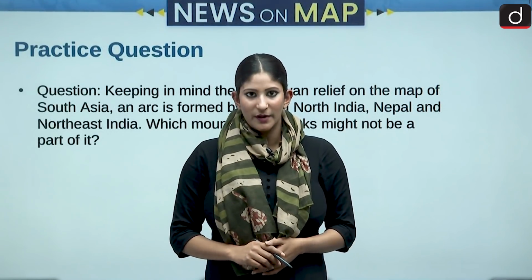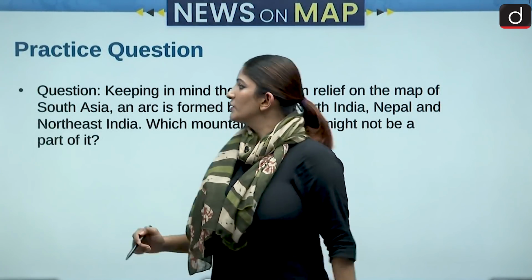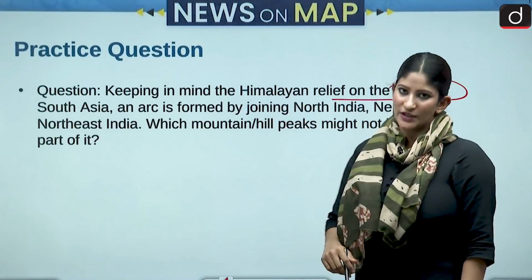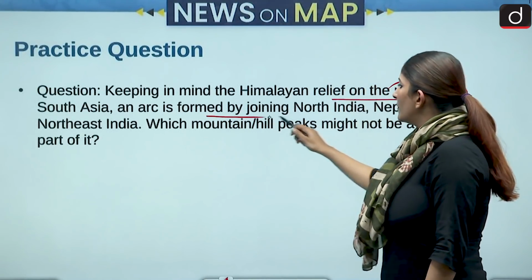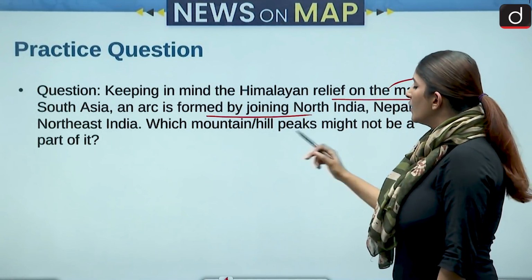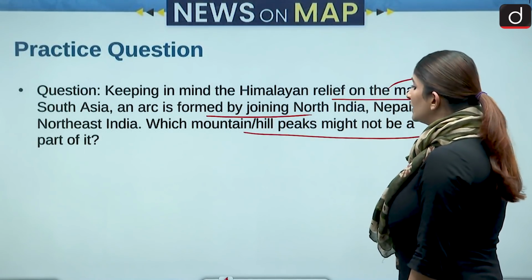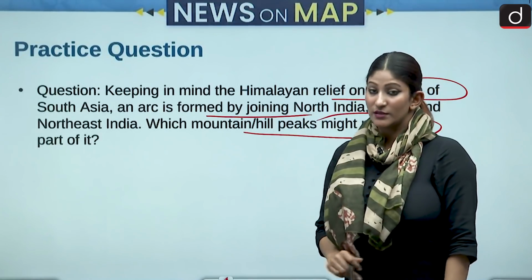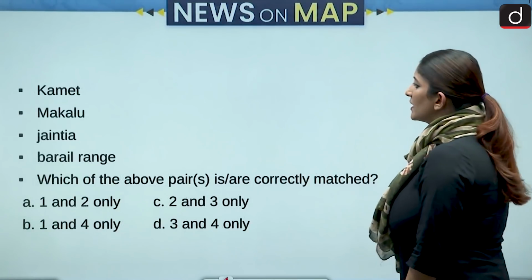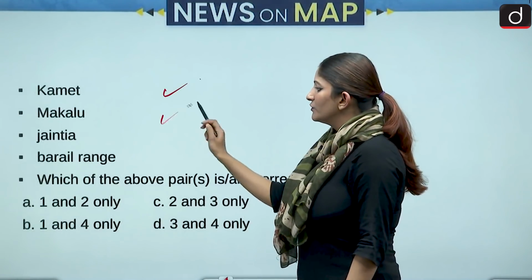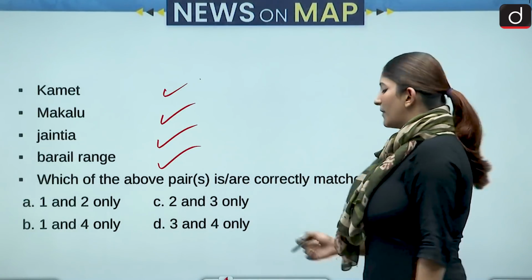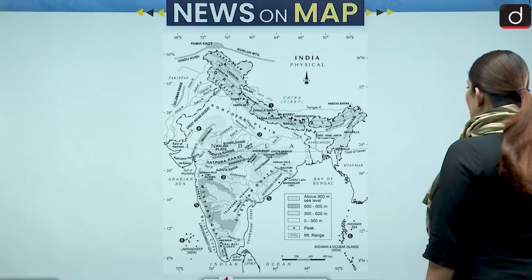So let's begin with the practice question of the last segment, which talks about keeping in mind the Himalayan relief on the map of South Asia. An arc is formed by joining North India, Nepal and Northeast India. Which mountain or hill peaks might not be a part of it? So this is the question that we are going to solve. And these are the many options: Kamet, Garo, Jaintia and Bareil range. So let's have a look on the map first so that you can understand.